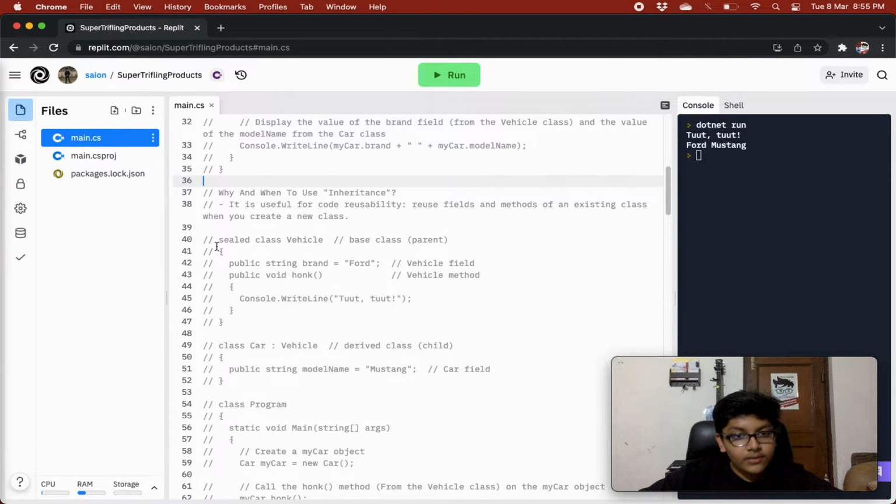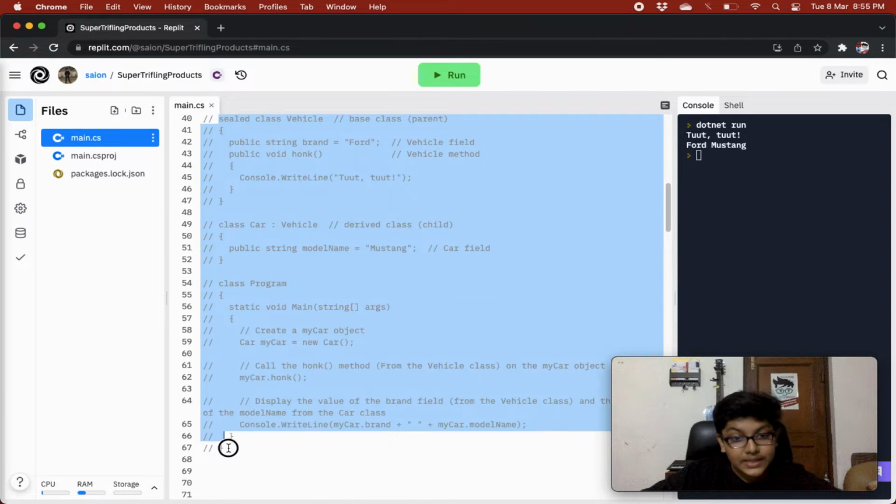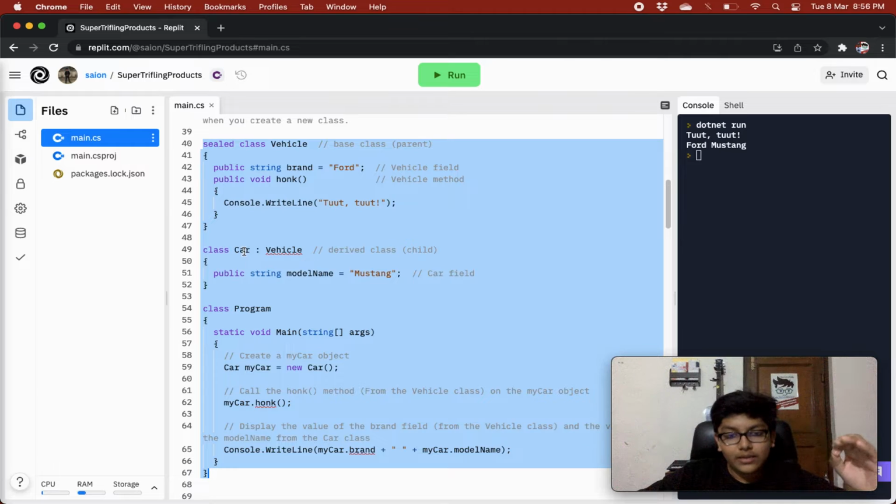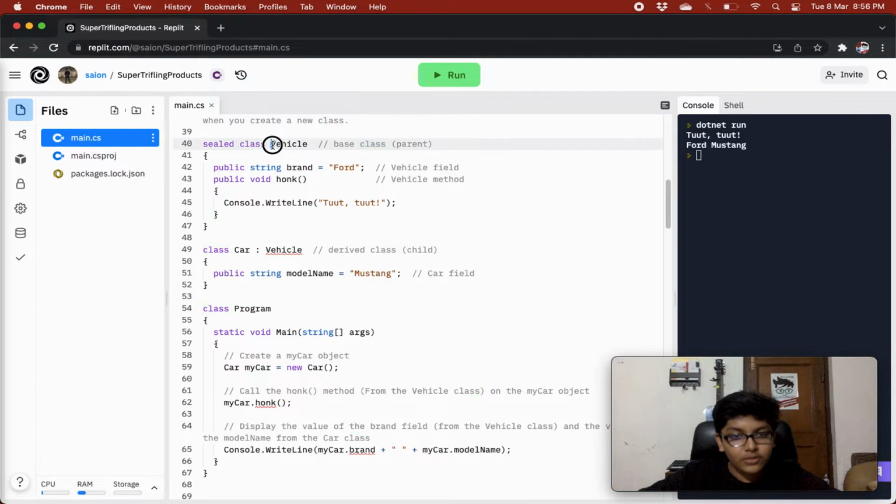Next, we also have a sealed keyword, and if you put a sealed keyword before any class, it cannot be inherited from. So for example, I put the sealed keyword in front of the vehicle class. Now I cannot inherit the properties and methods of the vehicle class from any other class.